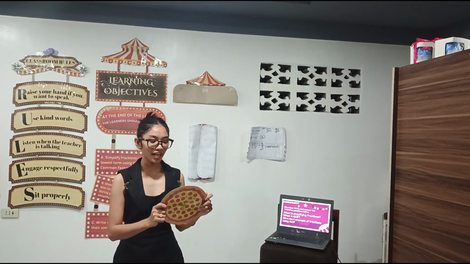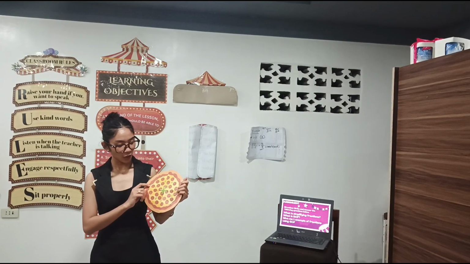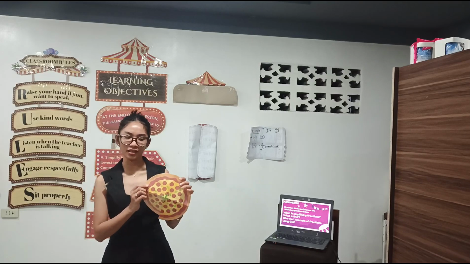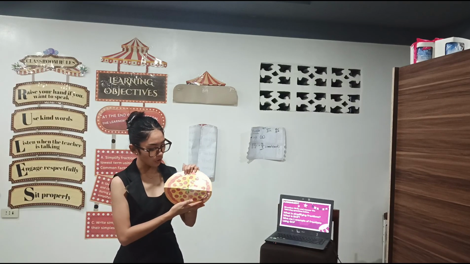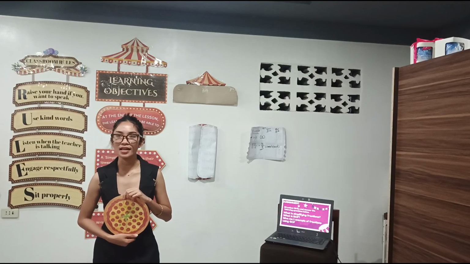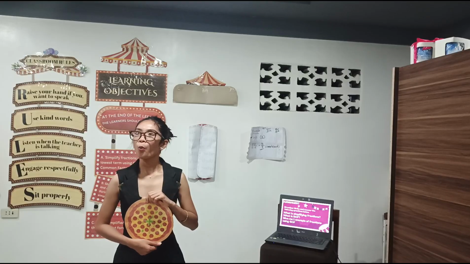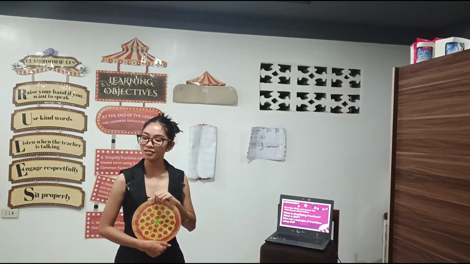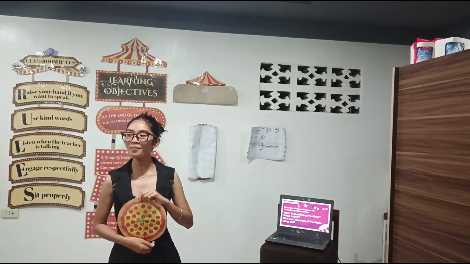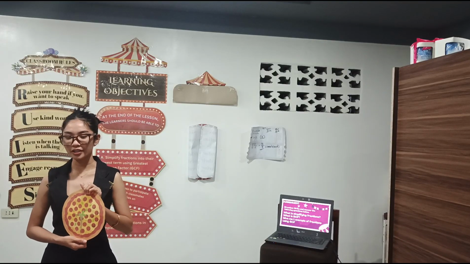So if I eat 1 slice out of 2 slices, what fraction did I eat? Very good, Anna. 1/2. So this pizza will be cut into 4 slices. 1, 2, 3, 4. So if I eat 2 slices out of 4 slices of pizza, what fraction did I eat? Yes, Ambrose. Very good. 2/4.